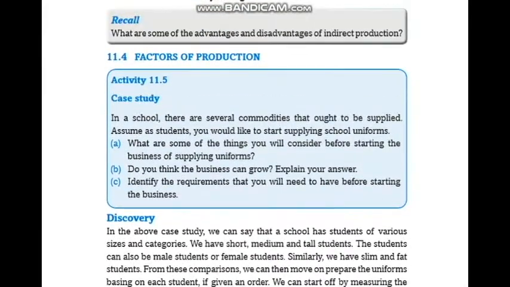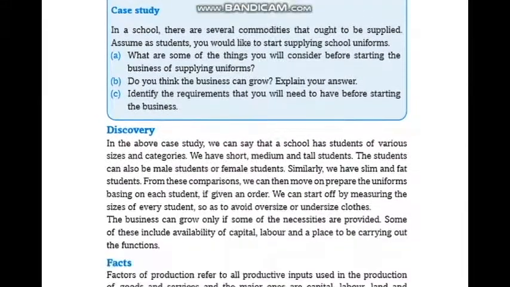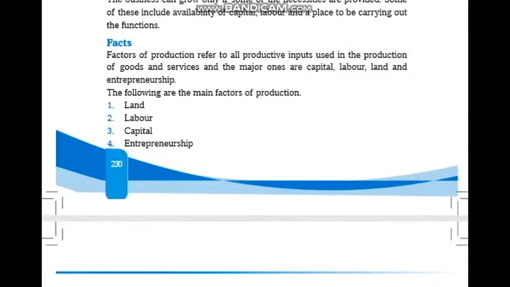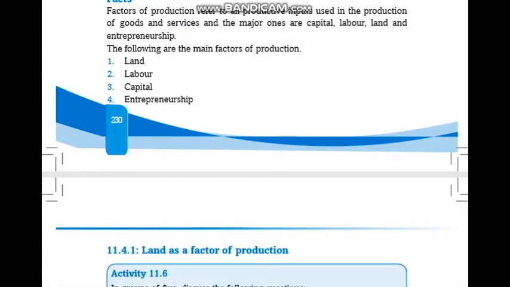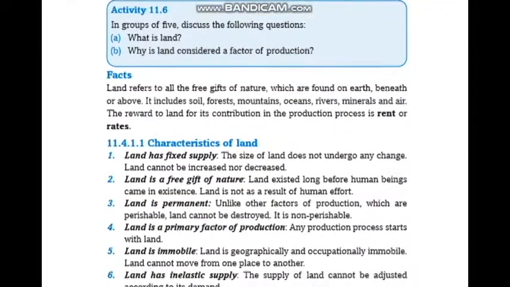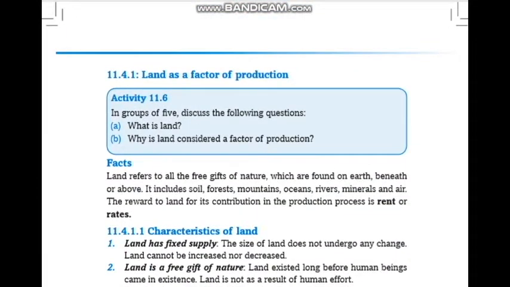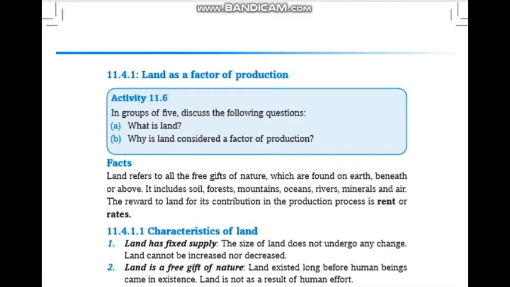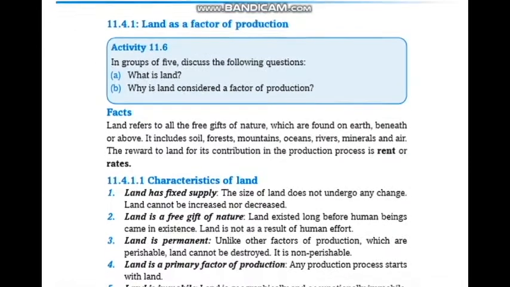So, factors of production. We have factors of production: land, labor, capital, and entrepreneurship. Factors of production refer to all productive inputs used in the production of goods and services, and the major ones are capital, labor, land, and entrepreneurship. So what is land as a factor of production?